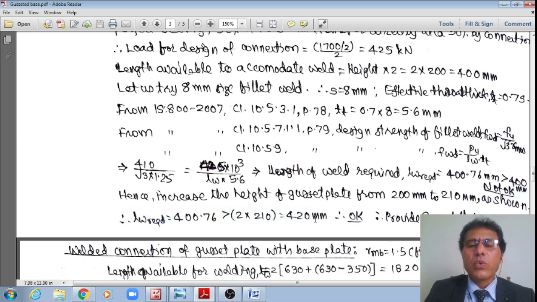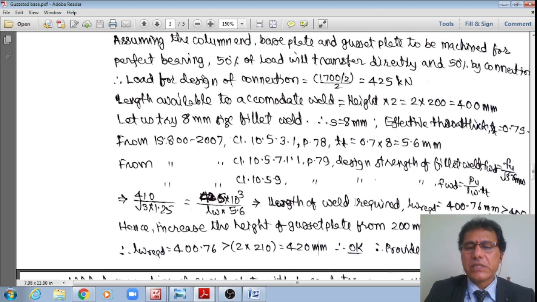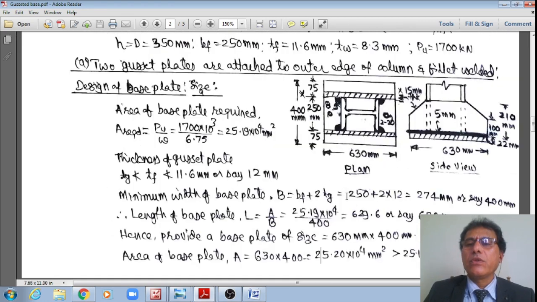Therefore, it is okay. Previously, though I had designed this height as 200 mm, the 200 minus 100 itself was only 100. Now I am forced to increase this height from 200 to 210.